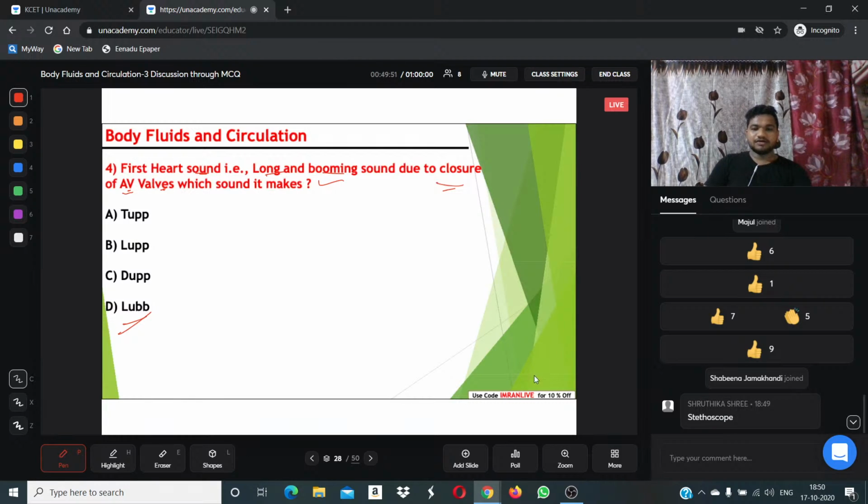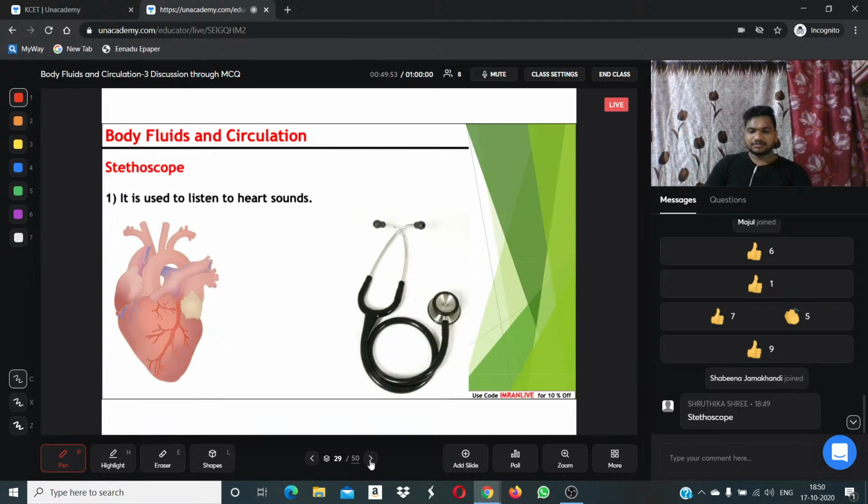Great. Yes. I would like to wish you heartfully. This you can gain very soon in your life. This is an instrument which cannot be bought, which can only be gained with your hard work. That is the stethoscope, which we cannot purchase.